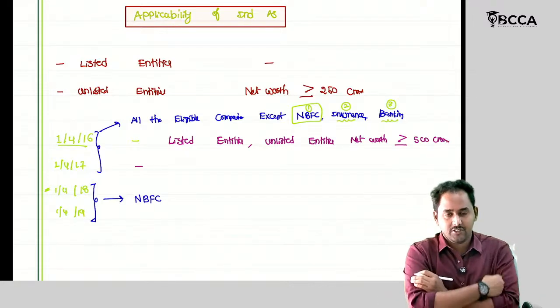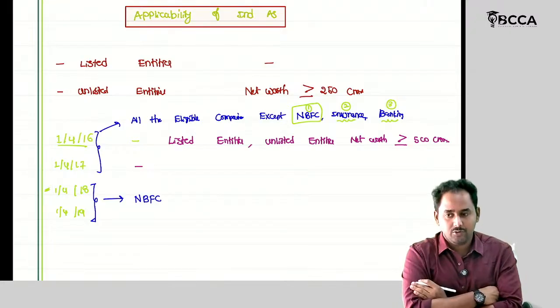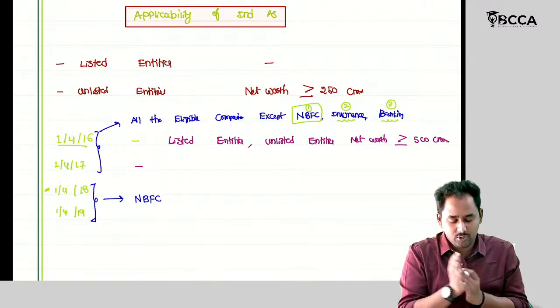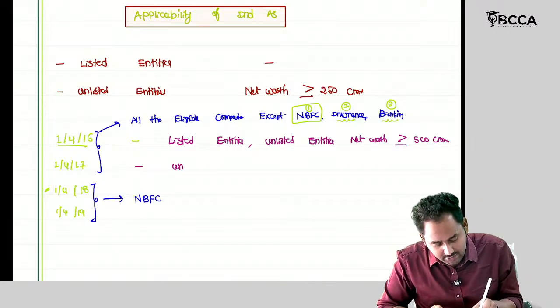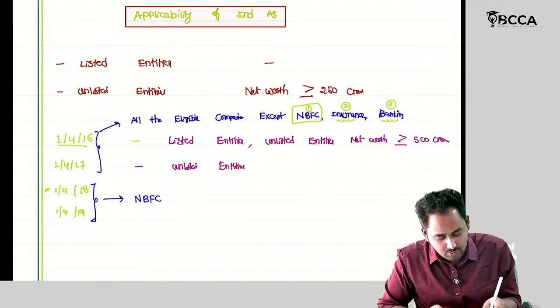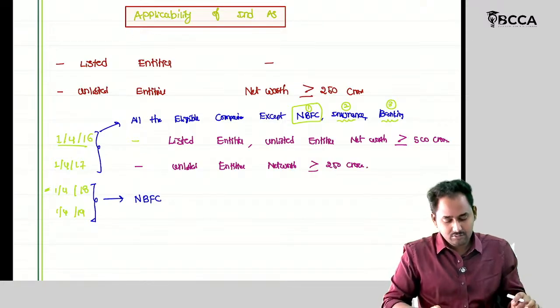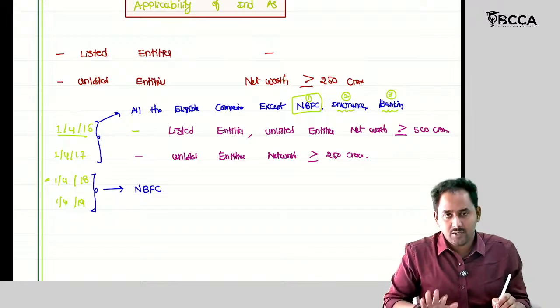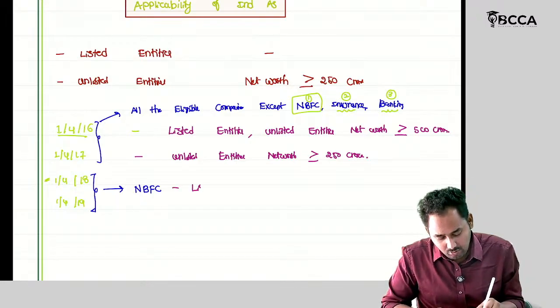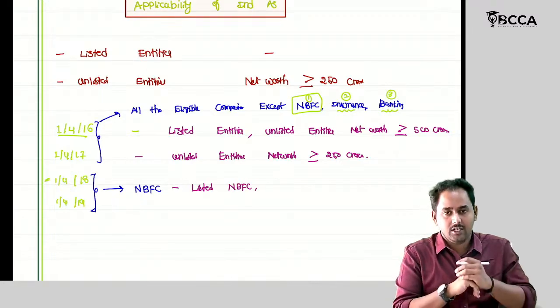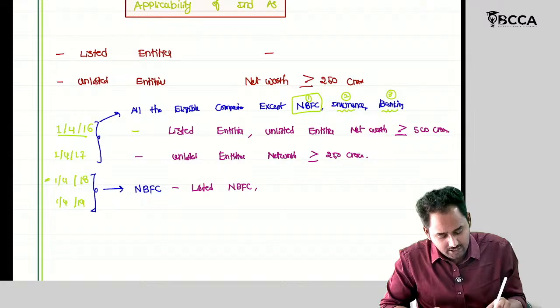Then on 1/4/17, it wanted to increase the scope of Ind AS. So now it was made applicable to unlisted entities whose net worth is greater than or equal to 250 crores. In the same way for NBFCs, all listed NBFCs and unlisted NBFCs with net worth greater than or equal to 500 crores.